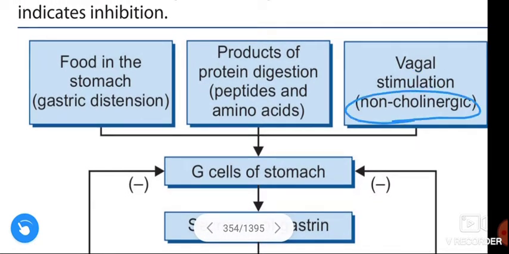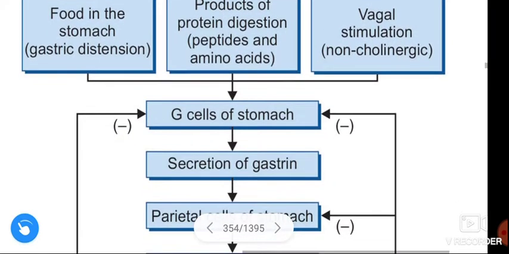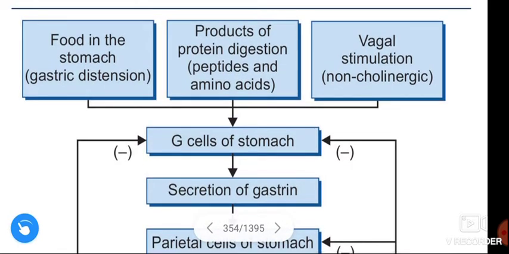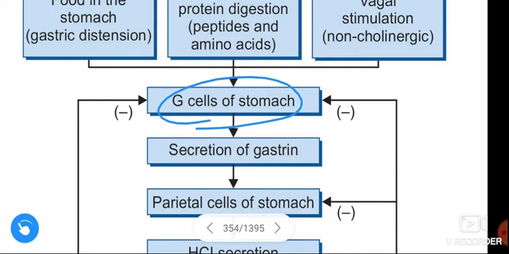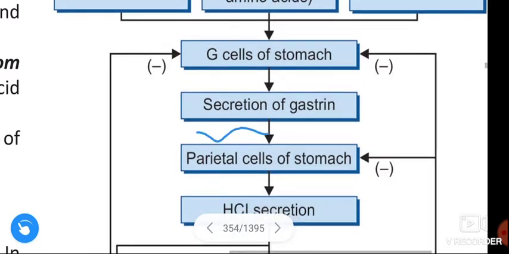We call this non-cholinergic. These act on the G cells of the stomach, which causes the secretion of gastrin.